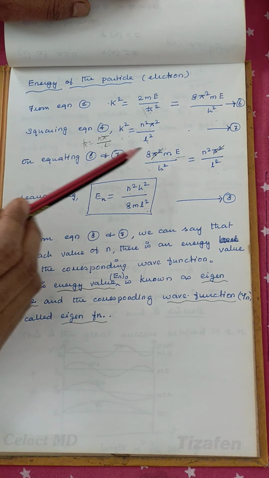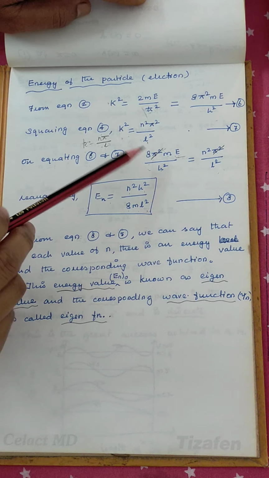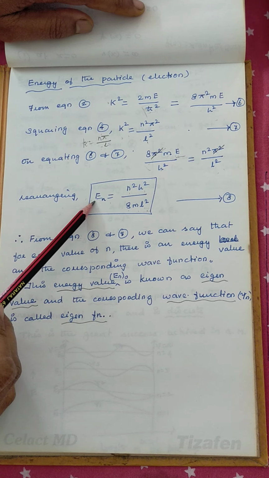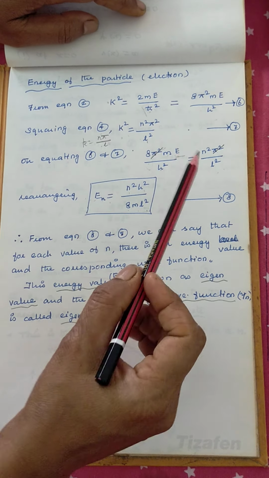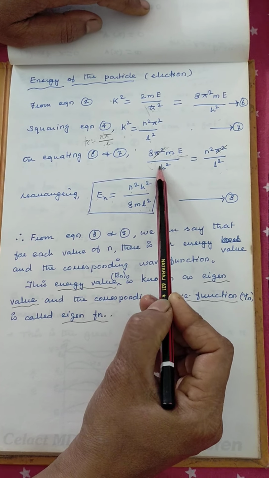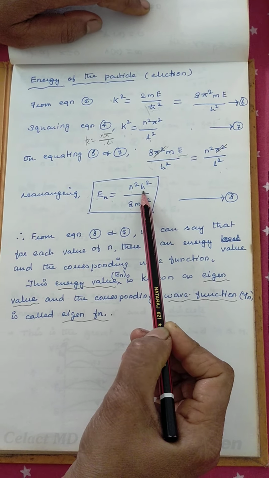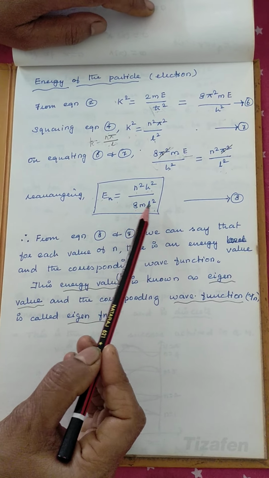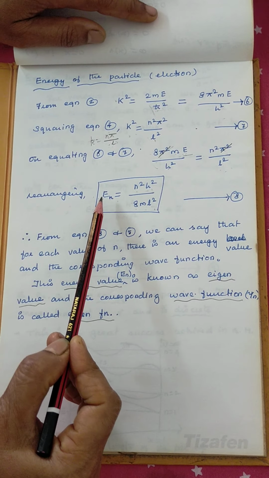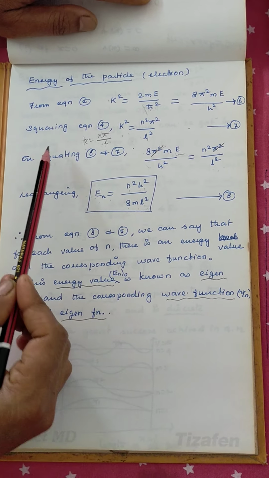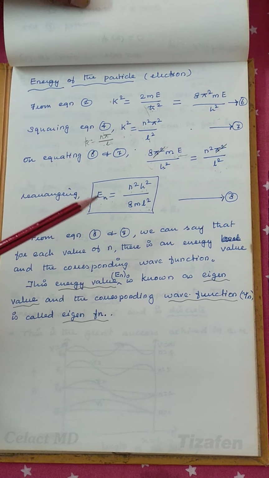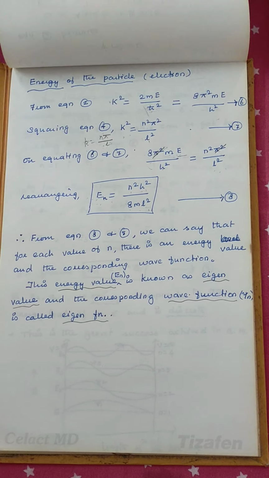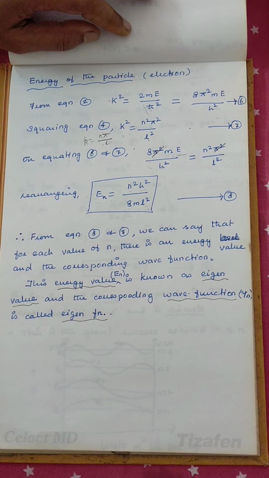If you equate these two, pi square and pi square get cancelled, and rearranging to get the value of E, then E for different values of n we may write as En. En is equal to n square h square divided by 8 m L square. So this is the expression for En, that is, the energy corresponding to the particle when you are considering it in a one-dimensional box. Then from this equation we have the energy value for an electron, and this is the wave function for an electron when you are considering it in a one-dimensional box.